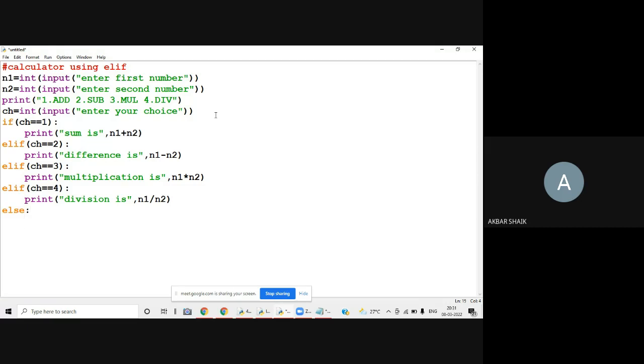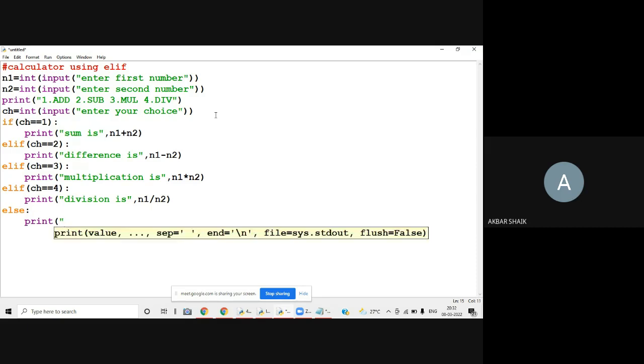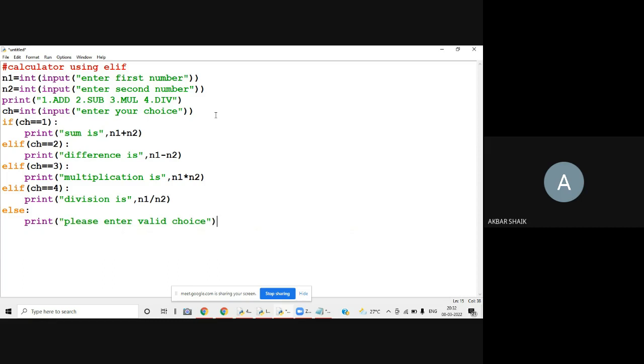The last condition is if you give anything other than the options 1, 2, 3, 4, then simply I can write print, please enter a valid choice. If you give any other number apart from 1, 2, 3, 4, then I am going to display this.